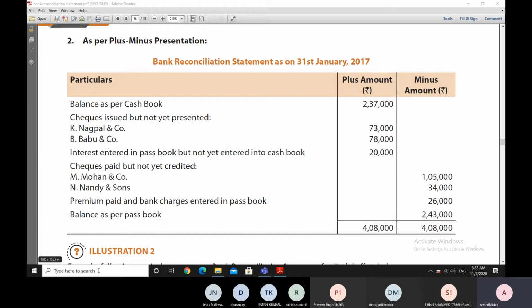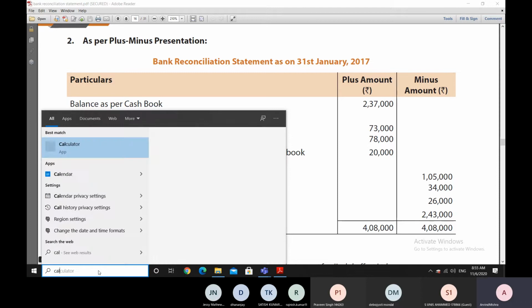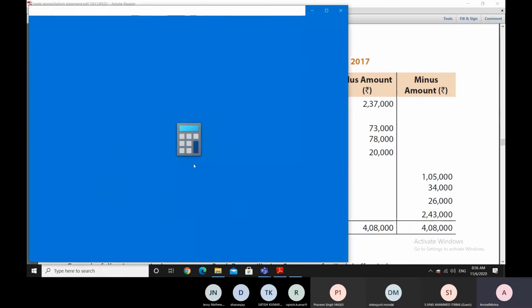So let me just start a calculator and show you that, just for the accuracy. Otherwise, we are well aware that we have to simply reduce this, so it will be very easy to reduce otherwise also, but we'll just show you through the calculator.